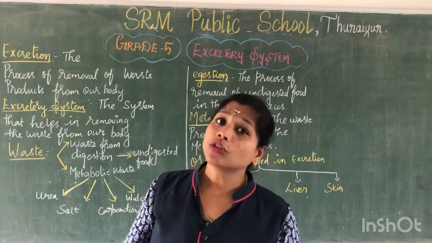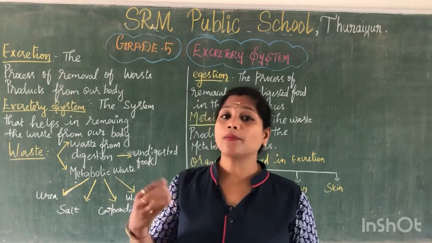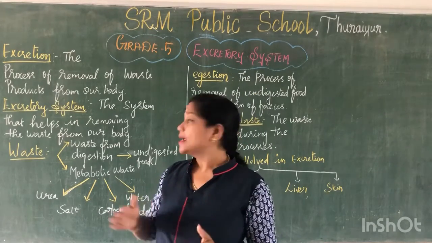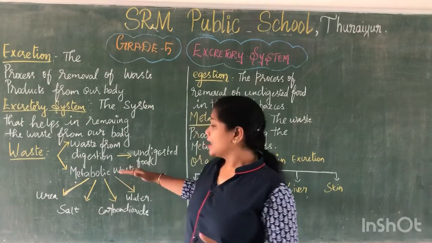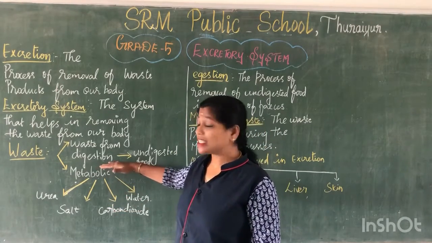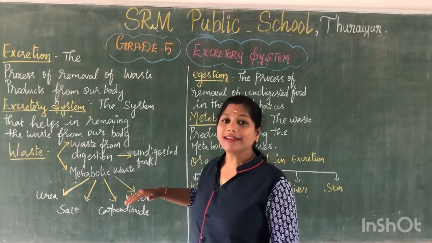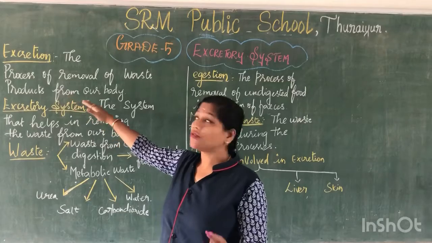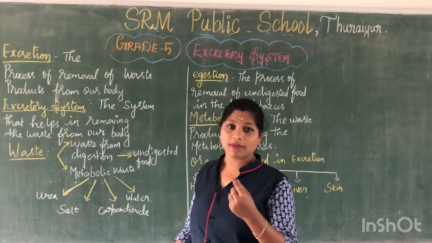Clear, all of you? Digestion is a metabolic process, but some difference is there. I'll tell you what the difference is. Waste from digestion is undigested food. Excretion is the process of removal of waste products from our body.